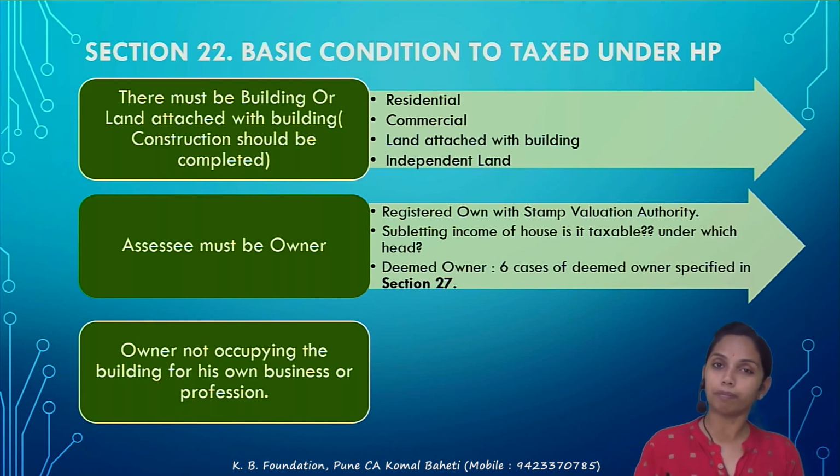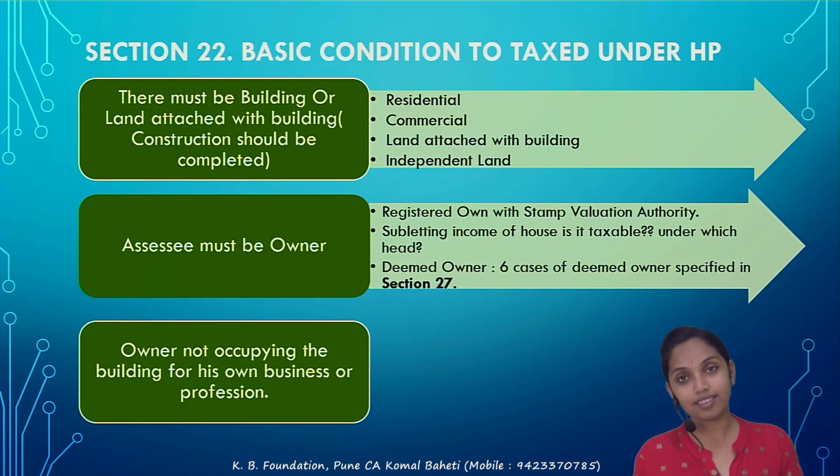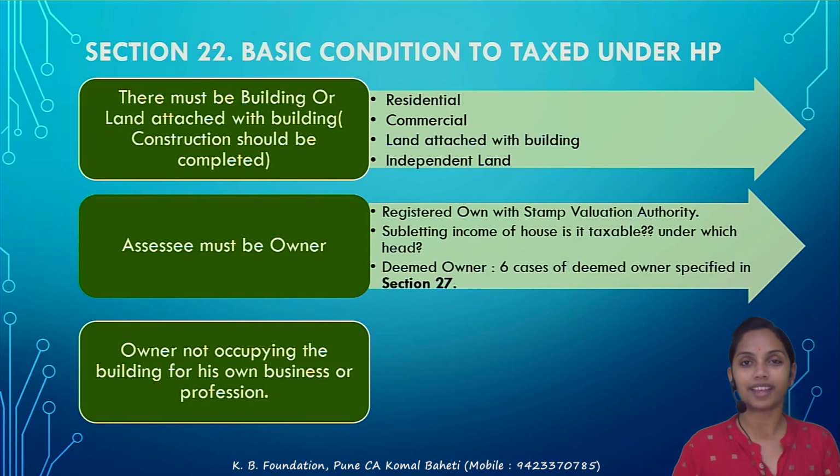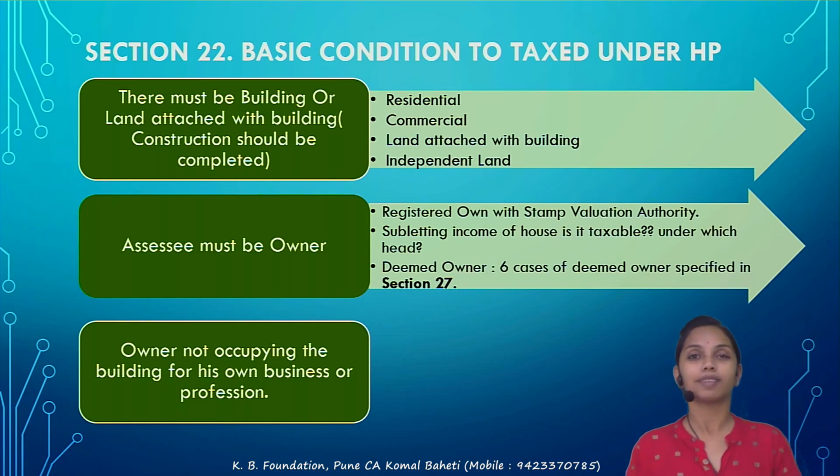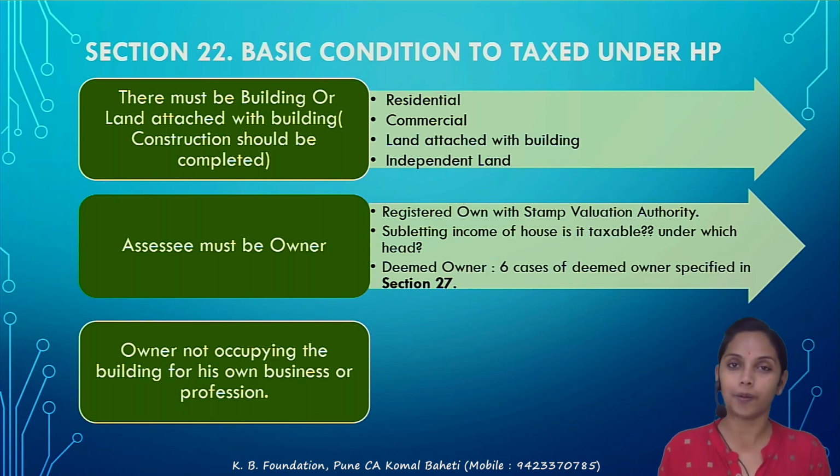In the case of B, there is a building. Yes, but whether B is the owner? No. Who is the owner? A is the owner. So the rental income received by B won't be taxable under the HP as he is not satisfying the second chargeability condition. Have you understood? Because the subletting income won't be taxable under the HP. It would be taxable under the PGBP or the IOS.